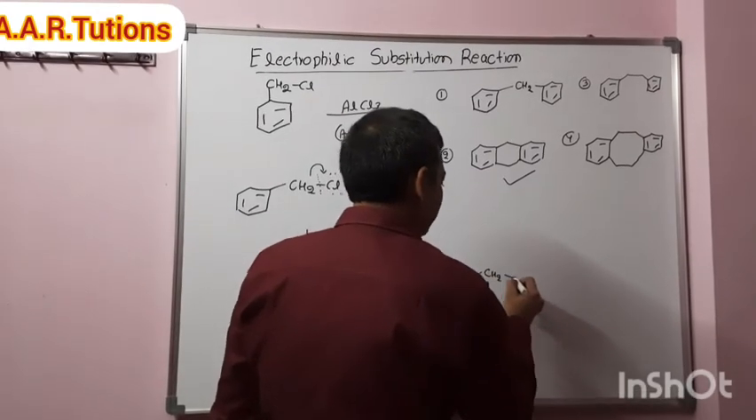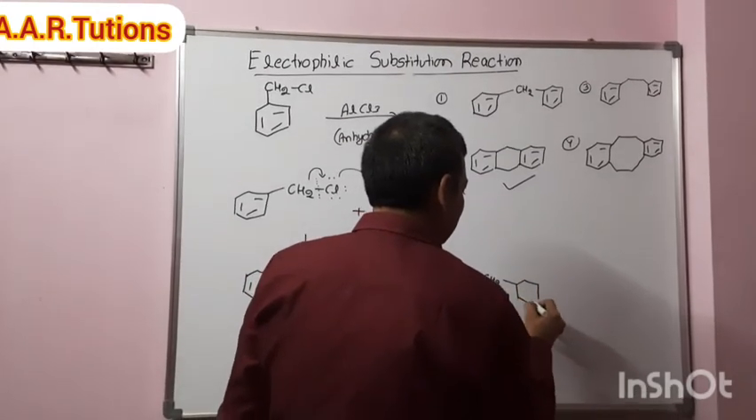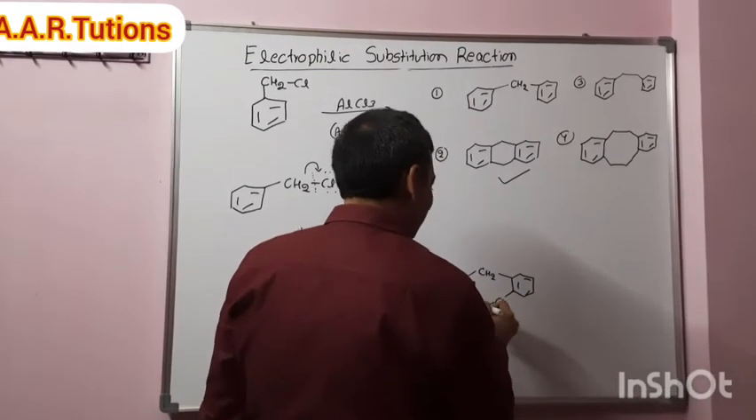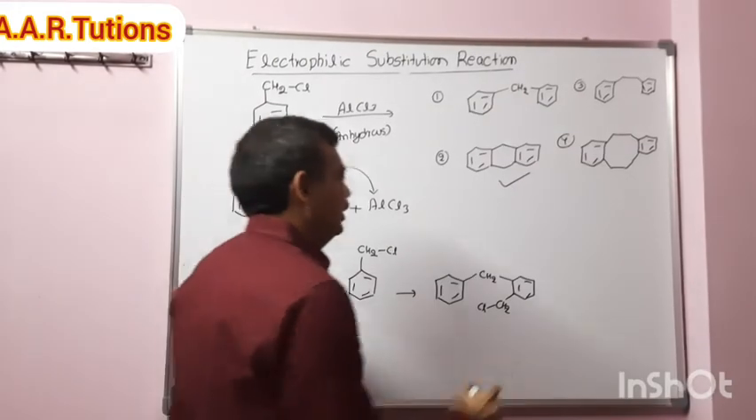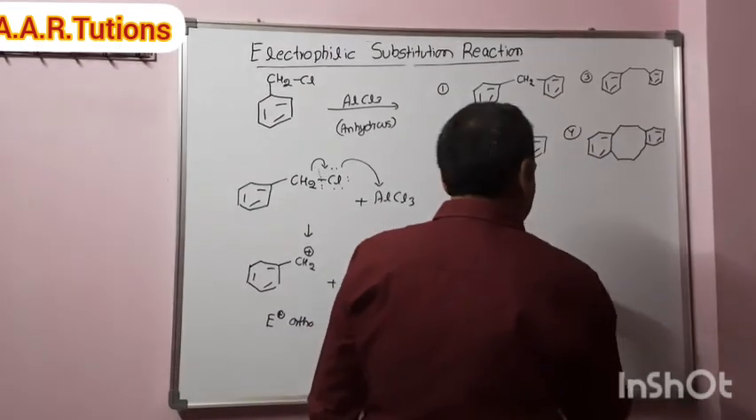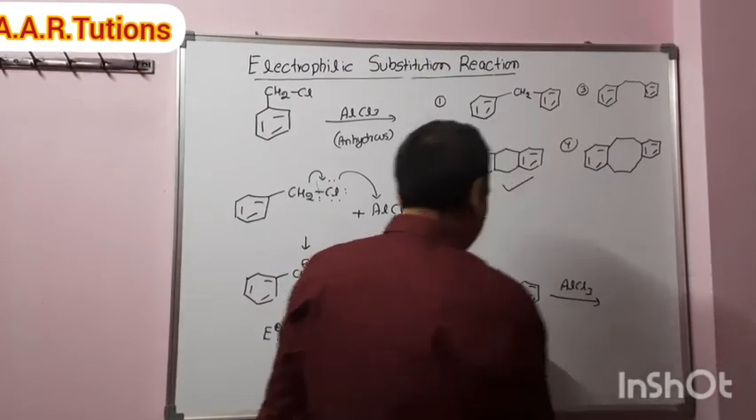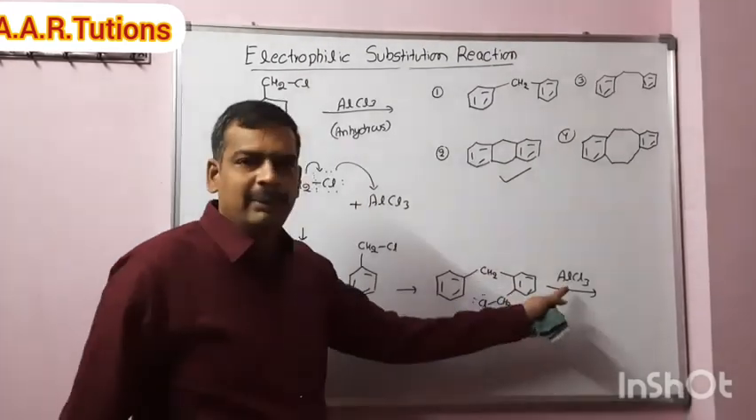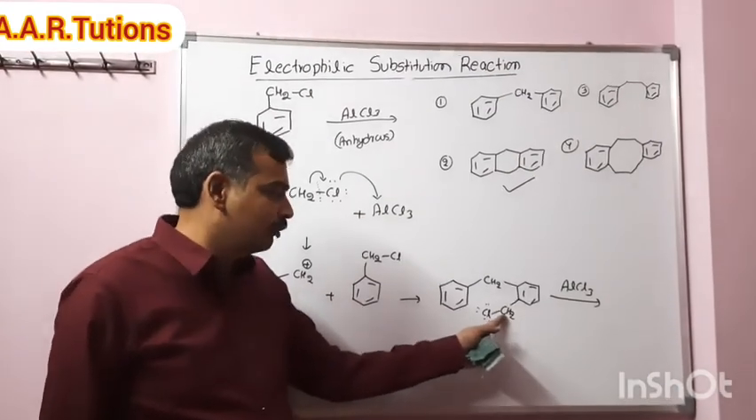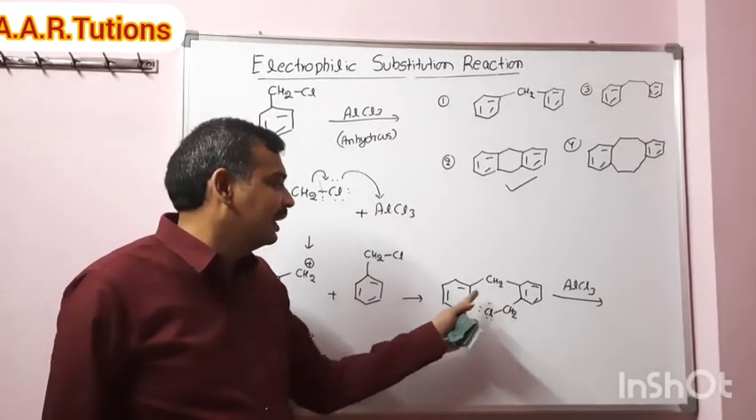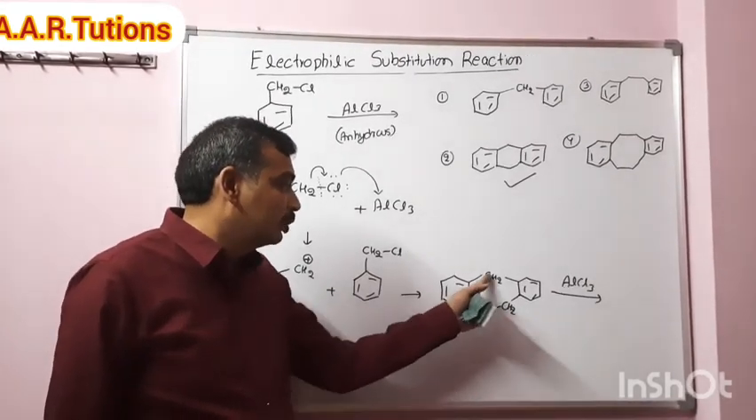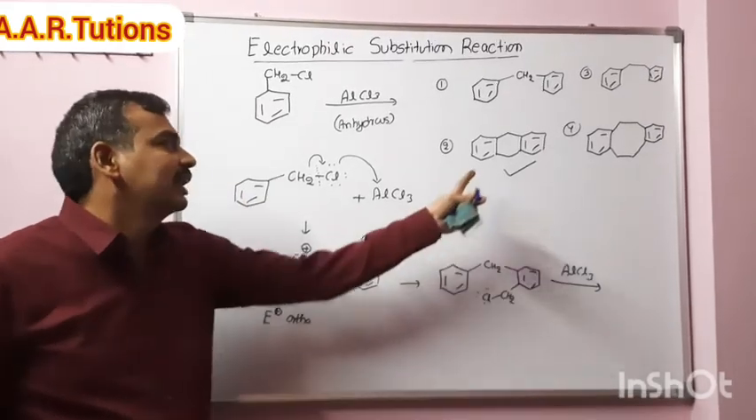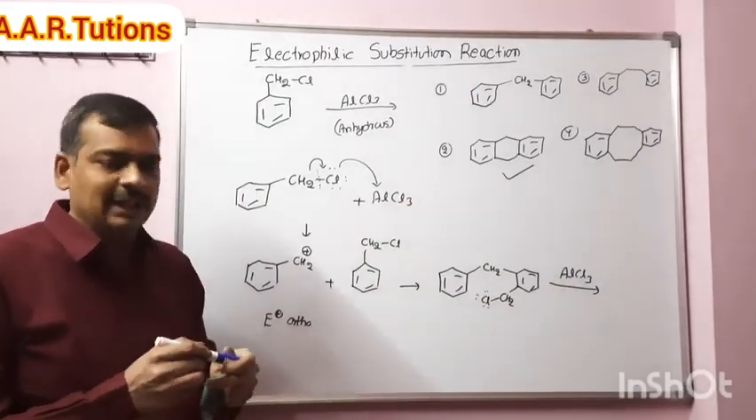CH2, for better understanding I am writing like this, CH2Cl. Again it will react with AlCl3. This is an alkyl halide, so the lone pair of electrons forms a coordinate complex. After that, the cation forms, the electrophile. This electrophile will attack the other moiety ortho to the ring activating group. Then we will get a compound like this. So this is the correct answer. Don't think about the other options.